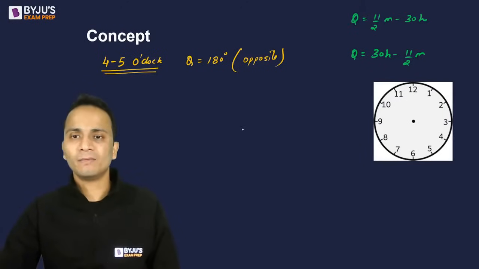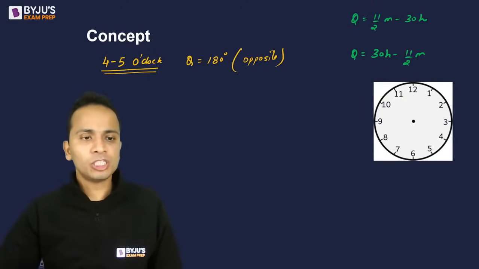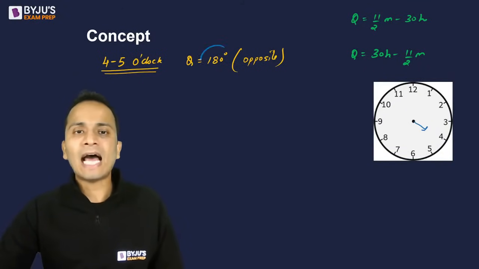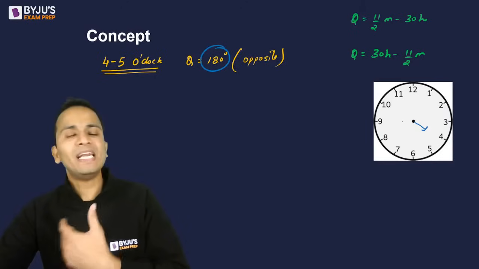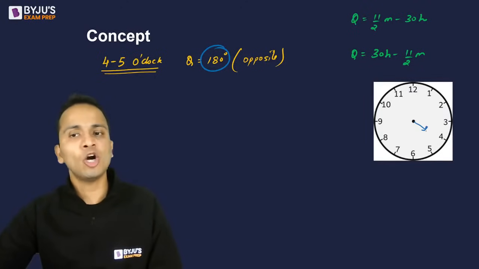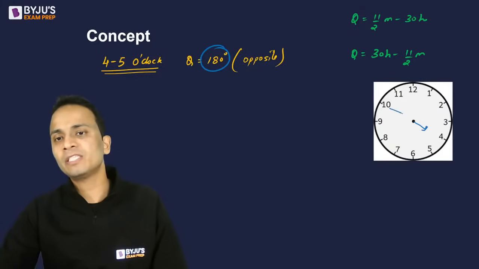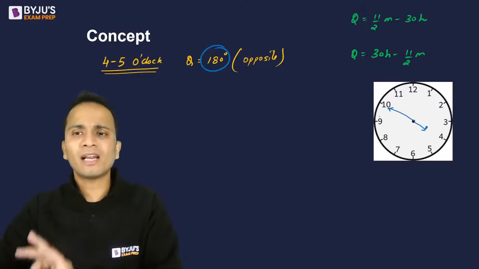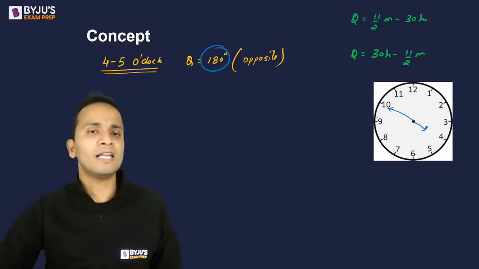An angle of 180 degrees. Now let's plot rough positions again. If we plot the rough position, our hand is between 4 and 5, and since the angle is 180, where should the minute hand be? The minute hand should be exactly opposite. So the minute hand should be somewhere here. Again I am telling you, I am plotting the rough positions of the minute hand and hour hand.